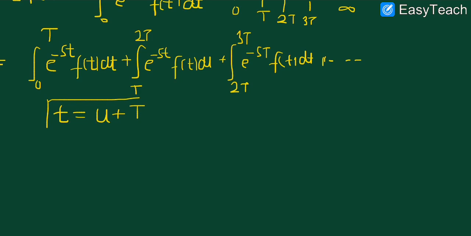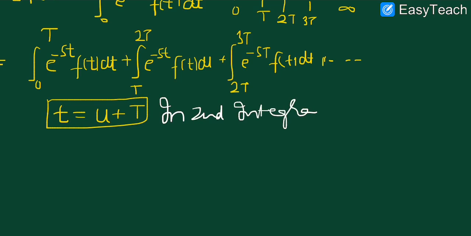From the second integral onwards, in the second integral we put t equals u plus T. In the third integral we put t equals u plus 2T, because we know that after every time interval the value is going to be repeated, and so on.